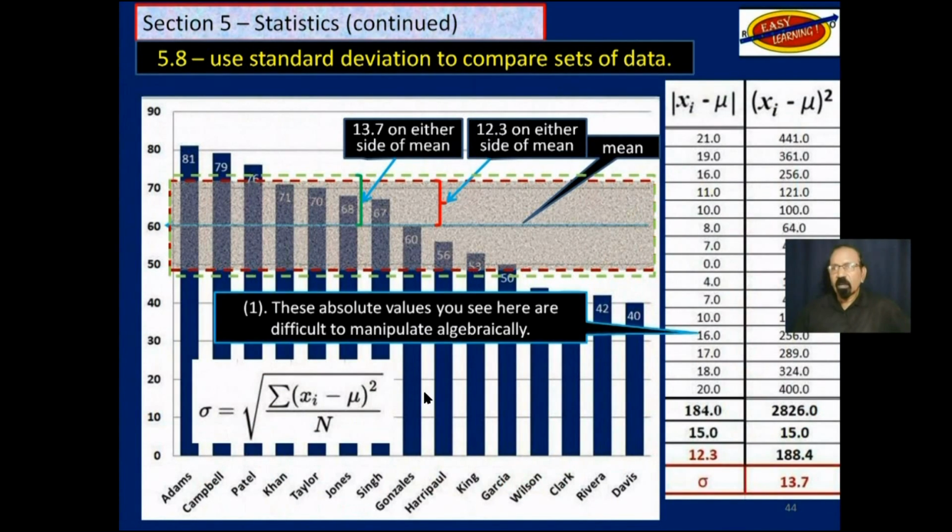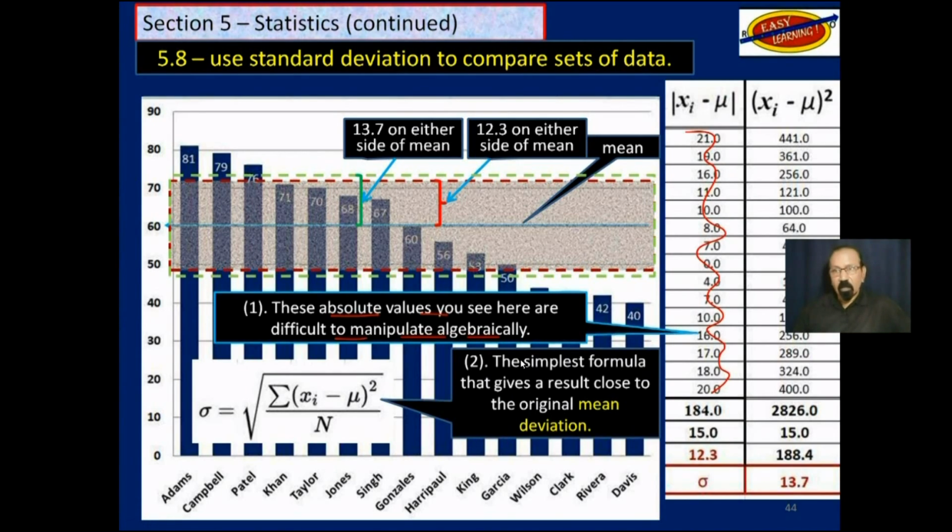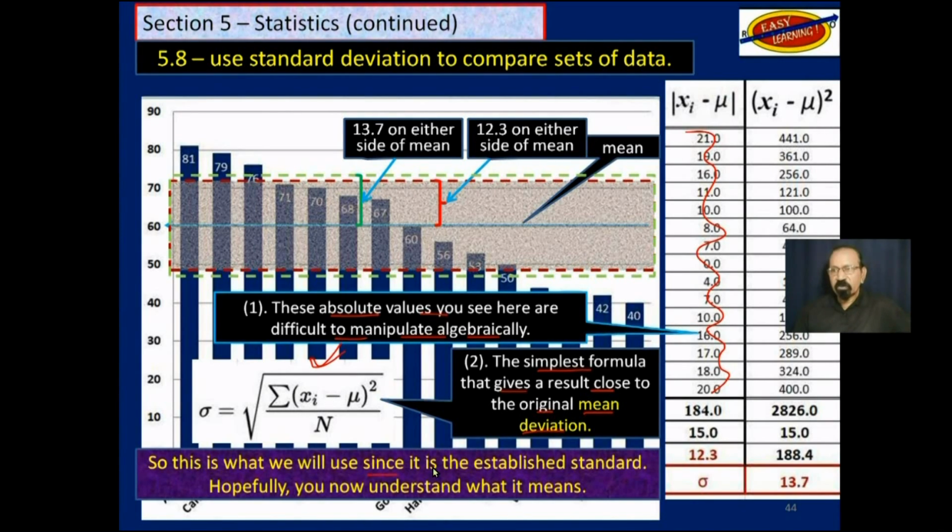Two things. Recall I told you that these absolute values that we have here are difficult to manipulate algebraically. That's the first problem. Using this is extremely difficult. And secondly, the simplest formula that gives the result close to the mean deviation is this formula here. And that's a simple formula. You look at it, you may say it looks complicated. So now you know it's extremely simple. So this is what we will use since it is the established standard.